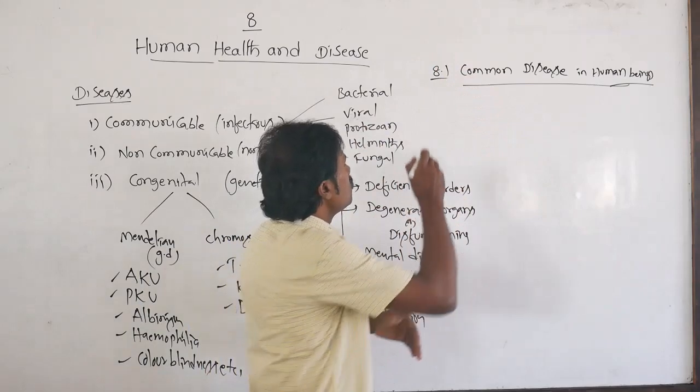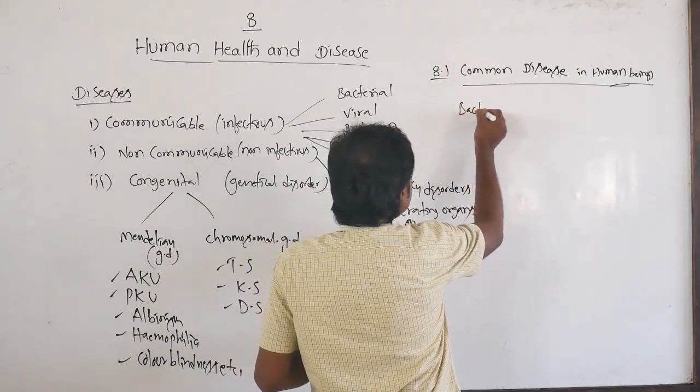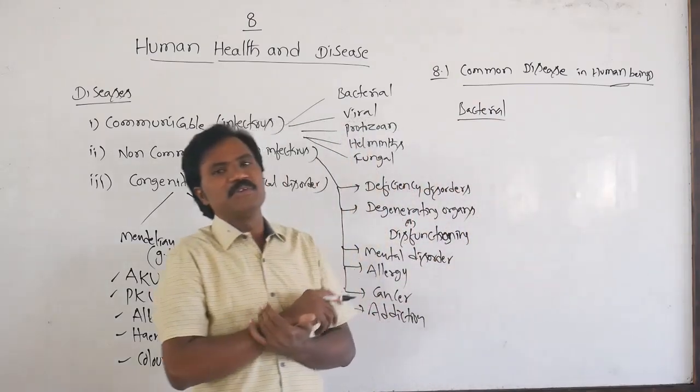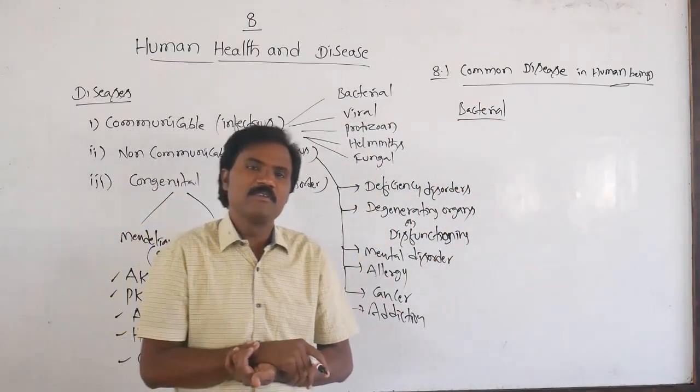Here, what are the common diseases? They have given some bacterial diseases. What type of bacterial diseases?